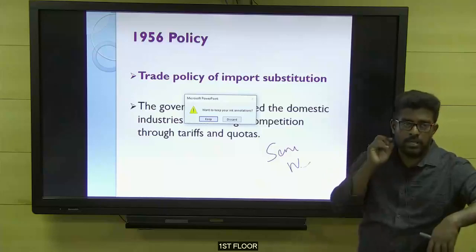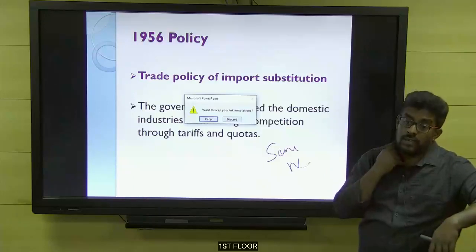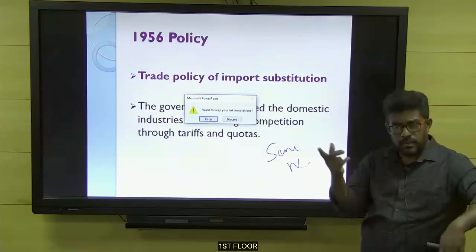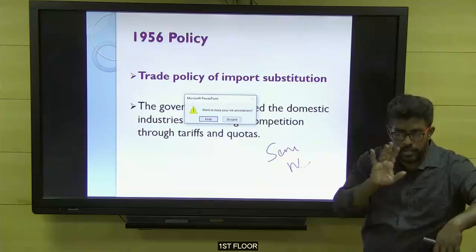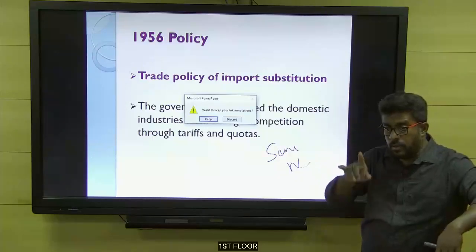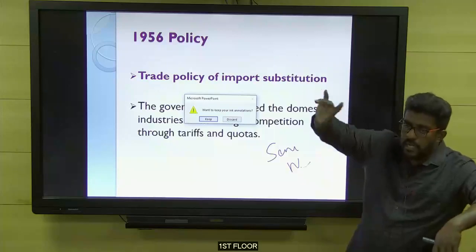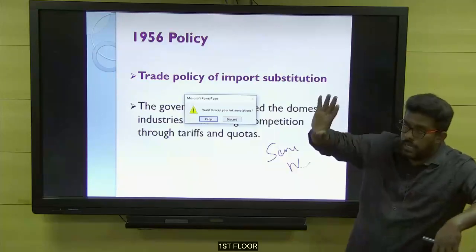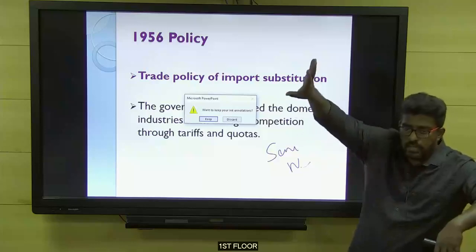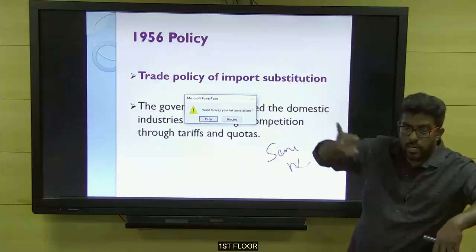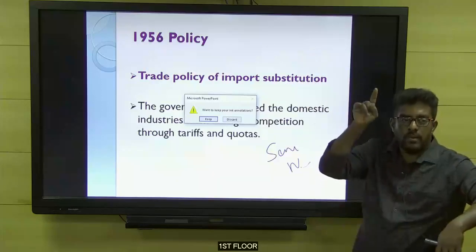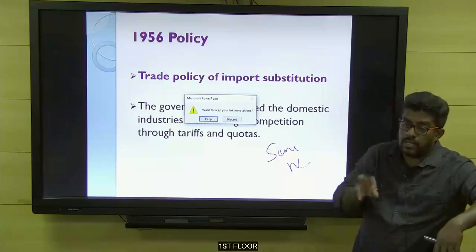How it was given importance: a concept called reservation. Now you may think, sorry, reservation you already told. No, not that reservation. There we talked about the reservation of industries. Example, the iron and steel industry was reserved, the cement industry was reserved, the railways industry was reserved. But now this reservation is not about the industry. It is about the reservation of products.